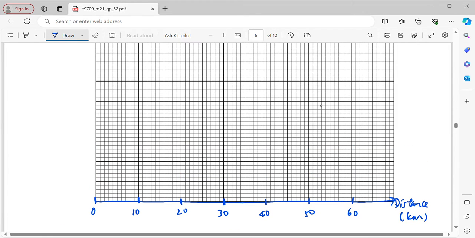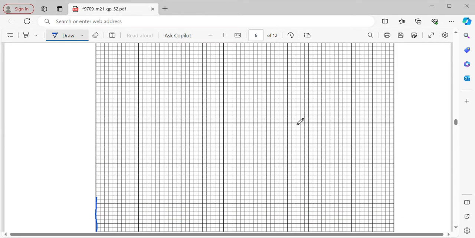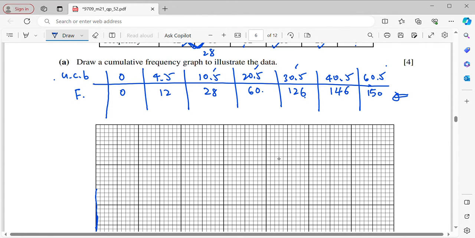Then the vertical axis is going to be the cumulative frequency, which is our capital F. So our capital F is from 0 to 150. Or I will just write cumulative frequency.